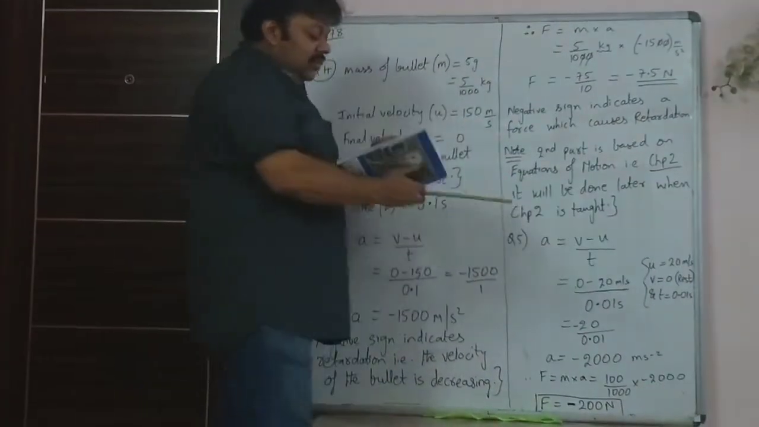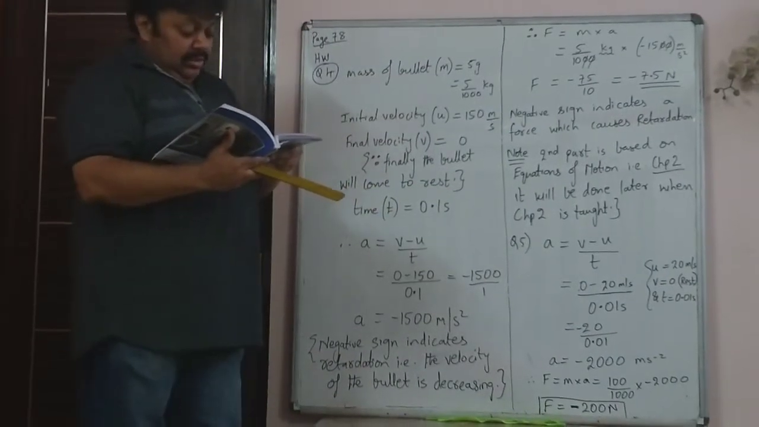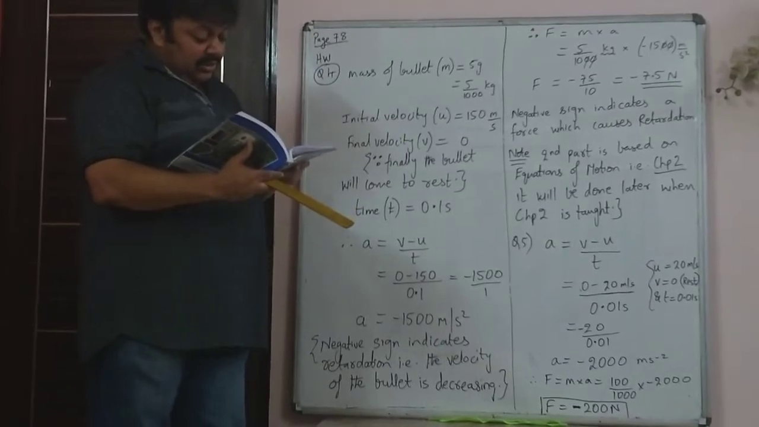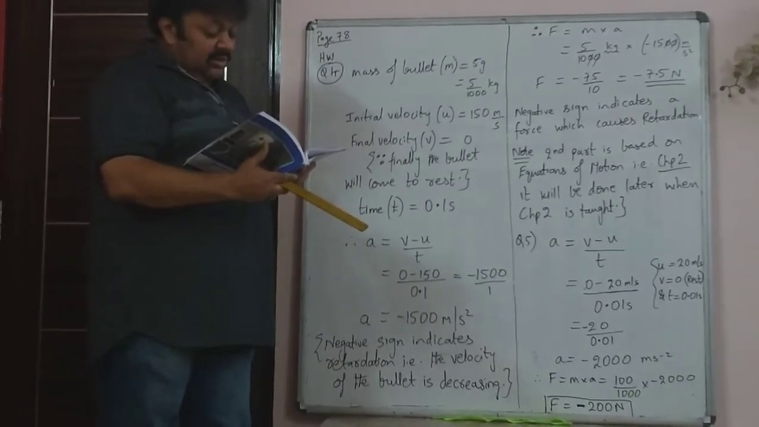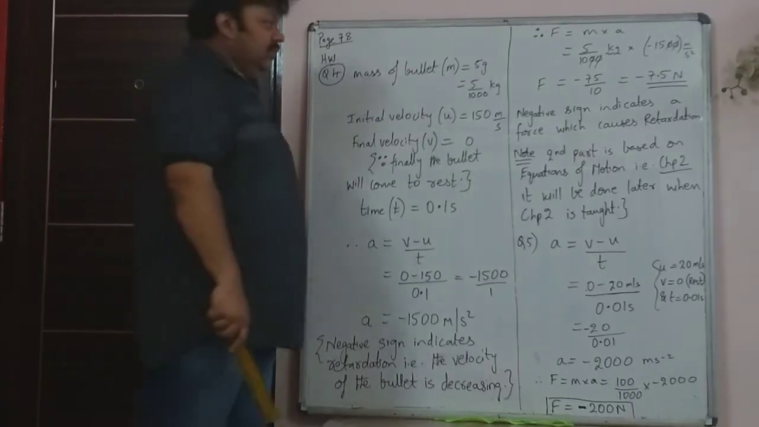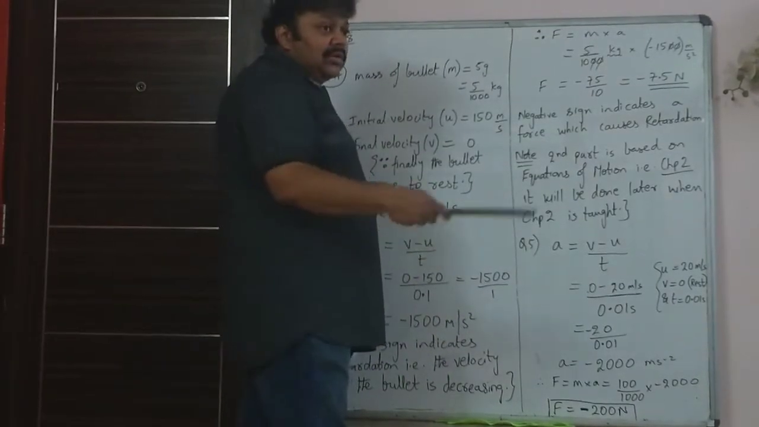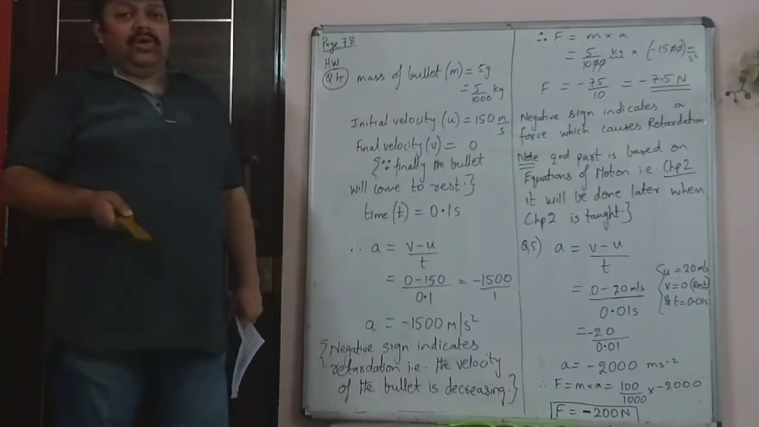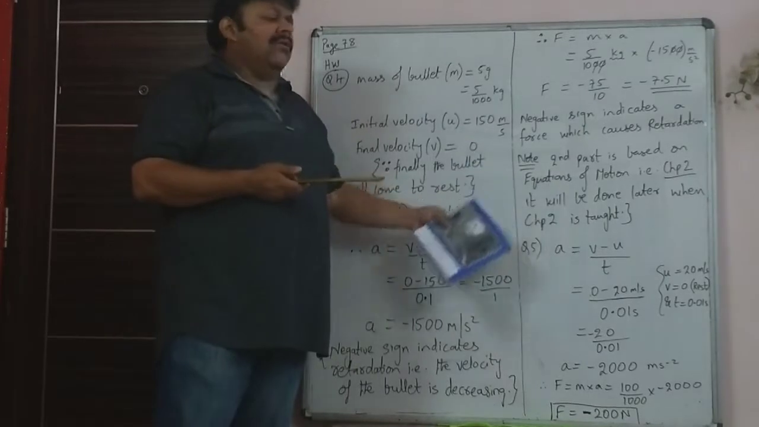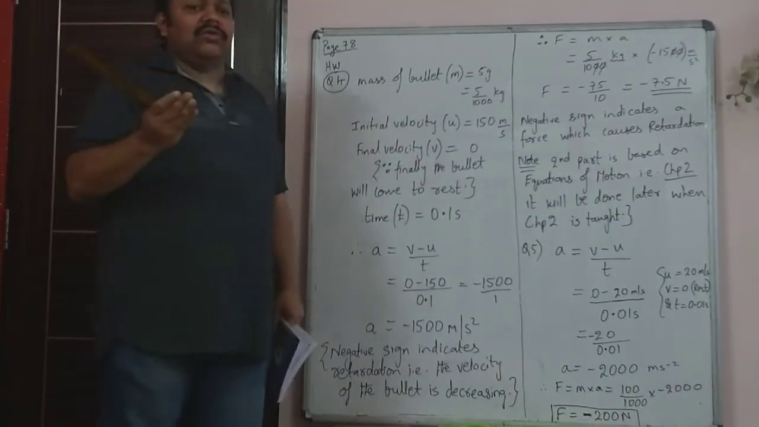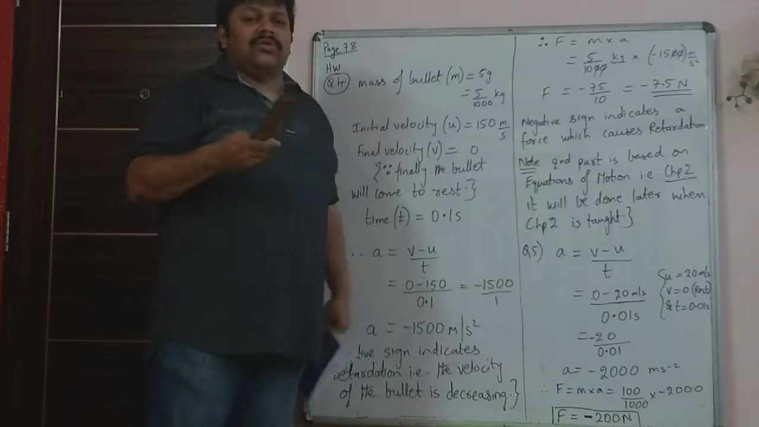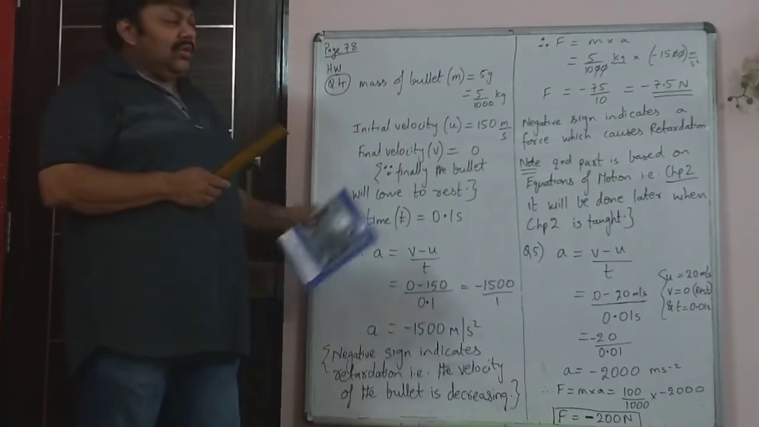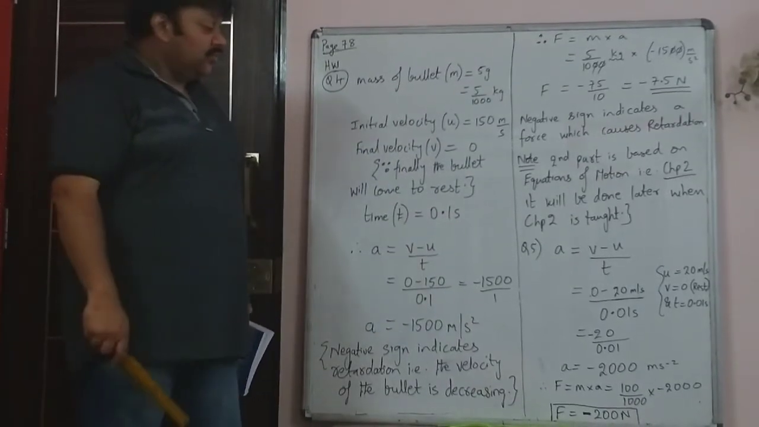Now the second part of the question asks you the distance of penetration of the target, meaning how much the bullet has gone inside the target. Unfortunately that is in chapter 2 and I have not taught you chapter 2. So I will take that up when I teach you the 3 equations of motion. It is just a substitution of what you have found and then finding the distance of penetration. So that I will take up when I do chapter 2.